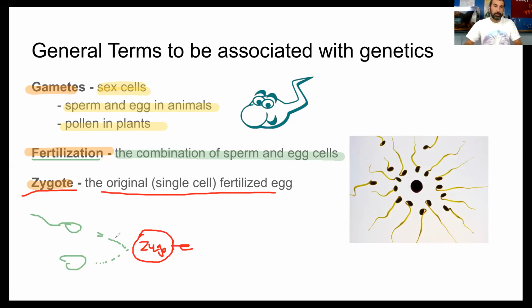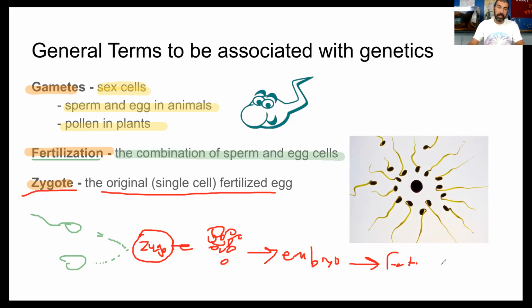And then that cell went through the process of mitosis, and it made many, many identical copies from one parent cell, right? You might remember that. And then over time, it developed into an embryo because it kept going through mitosis and kept growing. And then it eventually became a fetus, and then it became an entire little baby. And that's what we grew from.